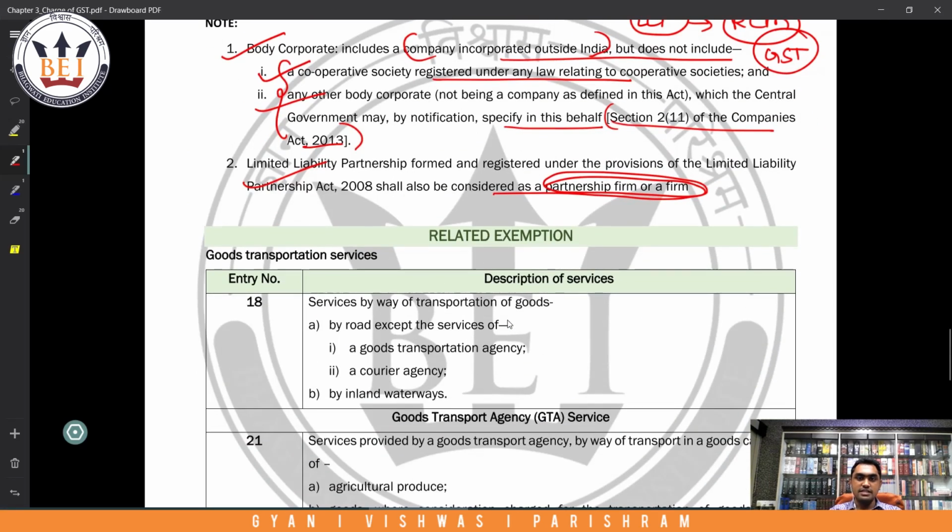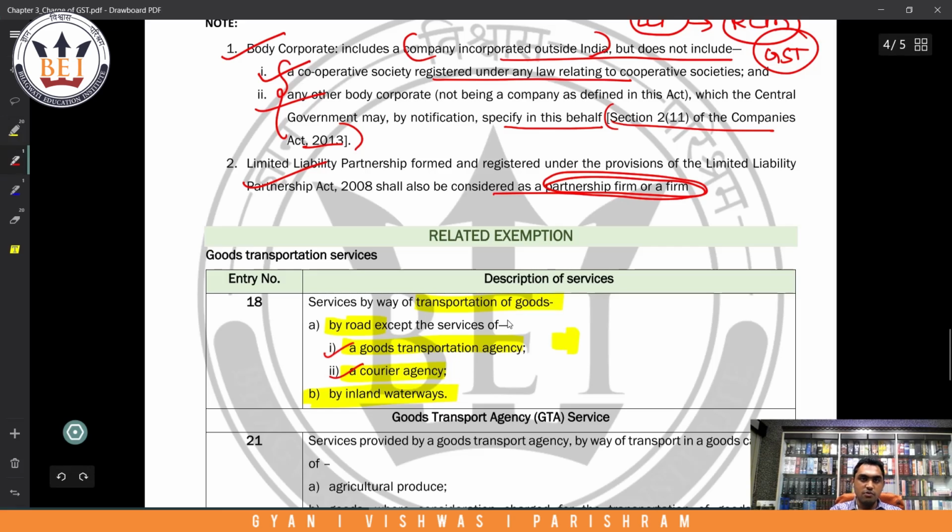Now let us see the related exemptions. Services by way of transportation of goods. What is the related exemption? Transportation of goods by road, except by GTA or courier agency, or through inland waterways, which we are not very much bothered about now, we just see what relates to GTA. So they say other than GTA.